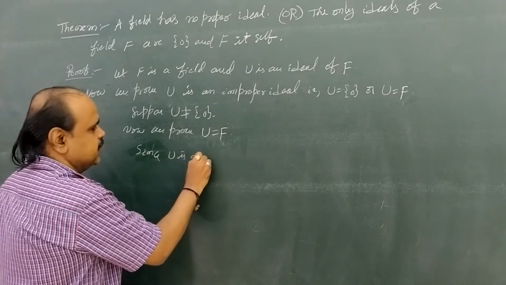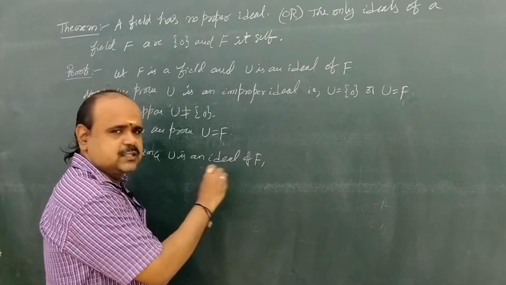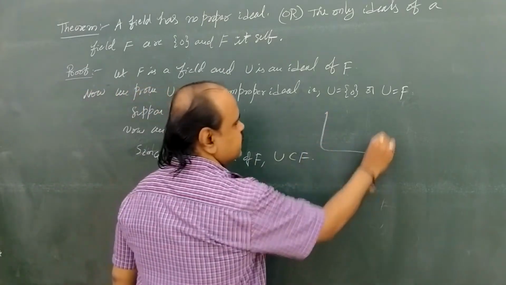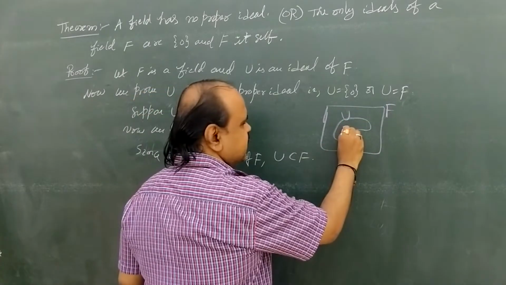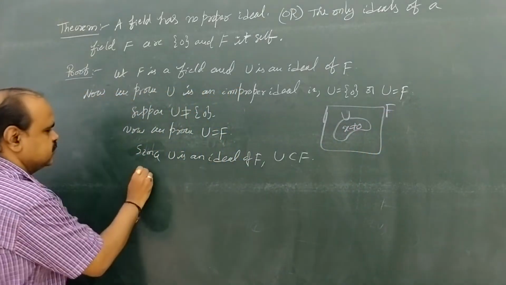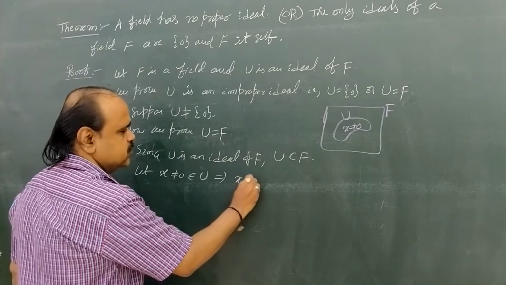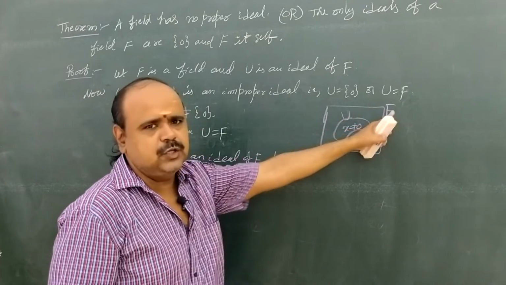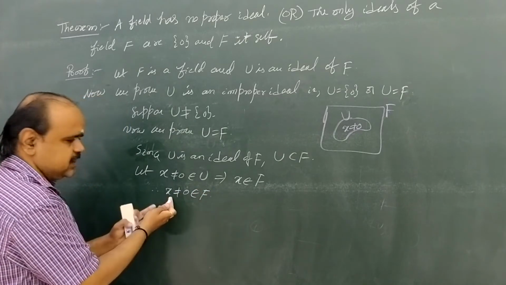Since U is an ideal of capital F, an ideal is already a subset, so U is a subset of capital F. Now see the diagram: this is capital F and this is U. Let x not equal to 0 belong to U. That implies x belongs to capital F, because U is a subset of F. So in capital F, x is a non-zero element.